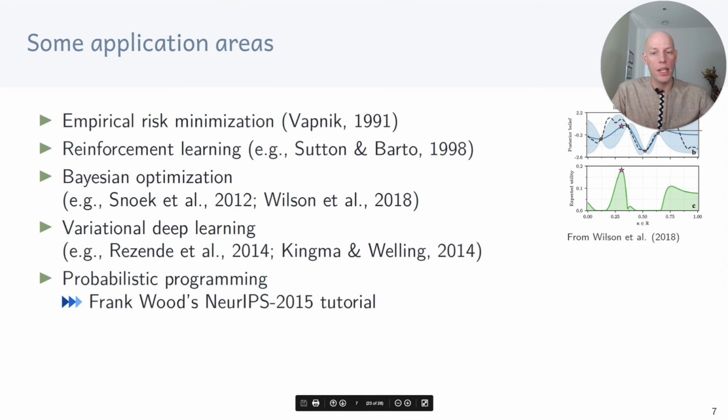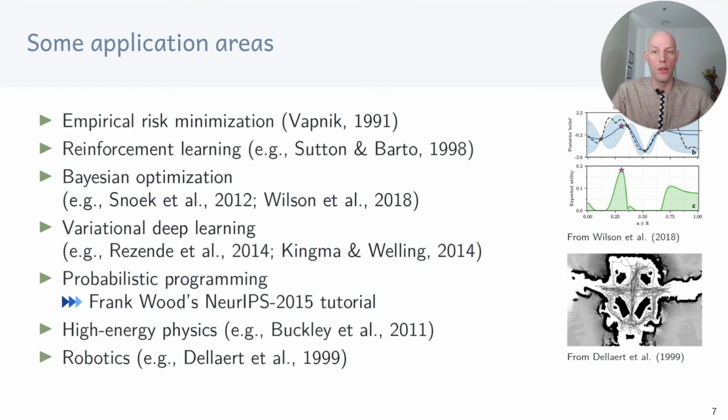Monte Carlo estimation has a range of different application areas, for example, anything that is related to empirical risk minimization, but it is also a key ingredient in reinforcement learning to compute expected long-term rewards, or in Bayesian optimization for integrating out hyperparameters or computing acquisition functions. It's also frequently used in variational deep learning and in probabilistic programming. For an excellent introduction to probabilistic programming, check out Frank Wood's NeurIPS tutorial from 2015. On the more practical side, Monte Carlo estimation is also frequently used in high-energy physics and robotics.